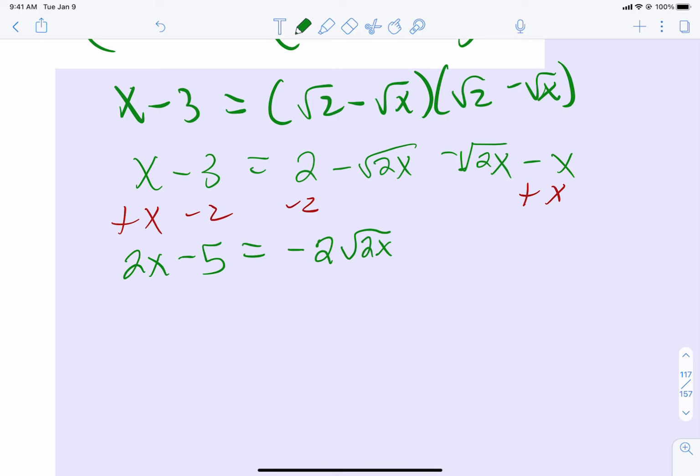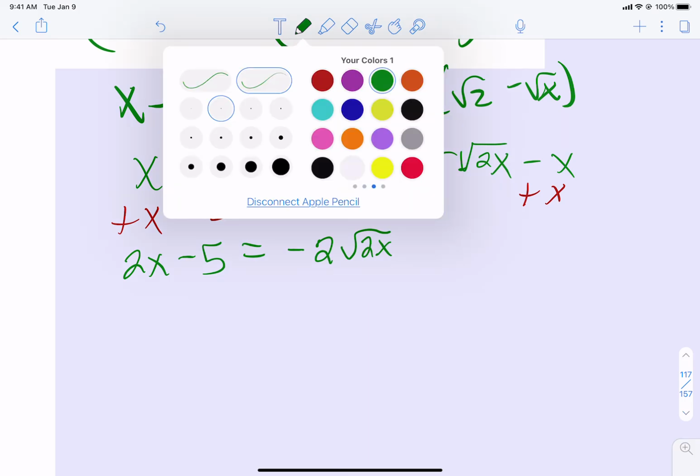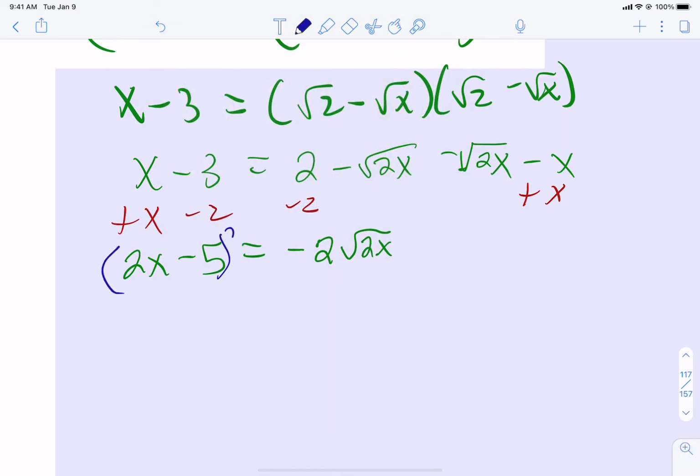This is the kind of equation where we don't have to square both sides just once. You got to unfortunately do it one more time. And these are the hardest types. So we're going to now square both sides again to get rid of that square root. So what do we get? We get 4, but remember, that's really 2x minus 5 times 2x minus 5.